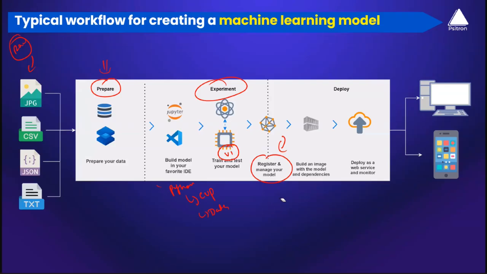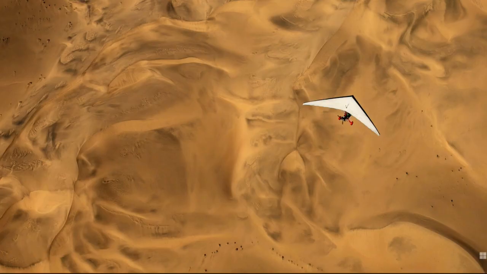Perfect. So let's assume now you have a first version of a model registered in a model registry. What is next? Now we talk about deployment. So now we need to go ahead and deploy this model to production. It's similar to how we host a website, correct?